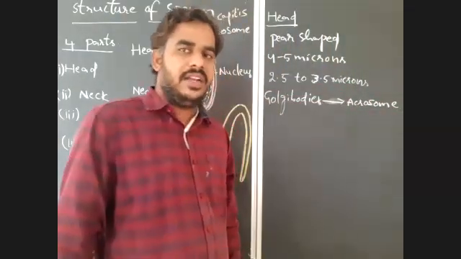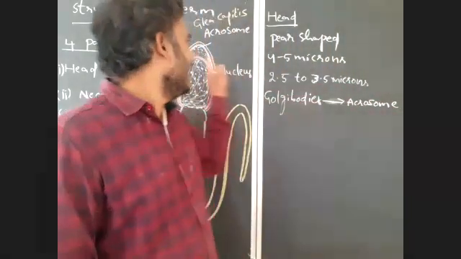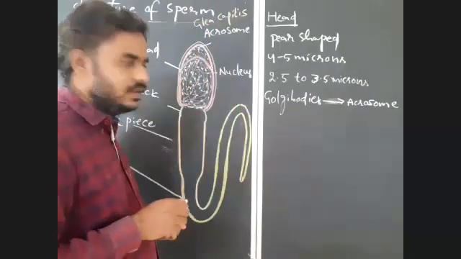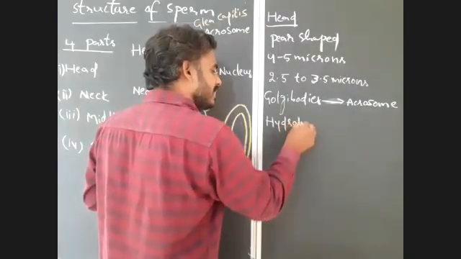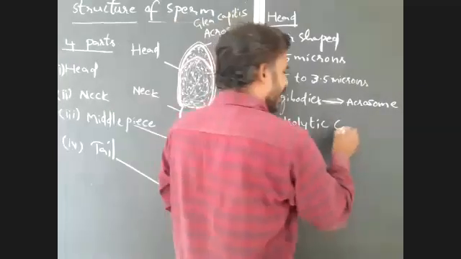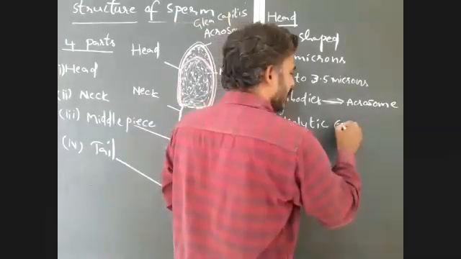And this acrosome contains different types of hydrolytic enzymes and proteolytic enzymes. Mainly, the majority of the enzymes here are hydrolytic enzymes.